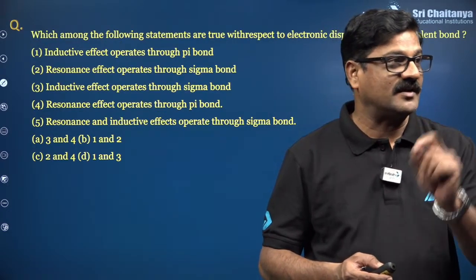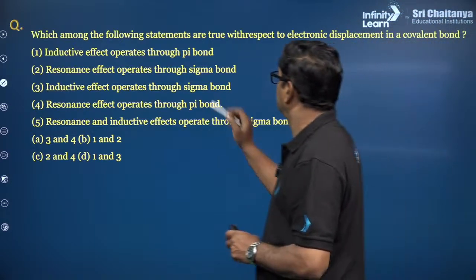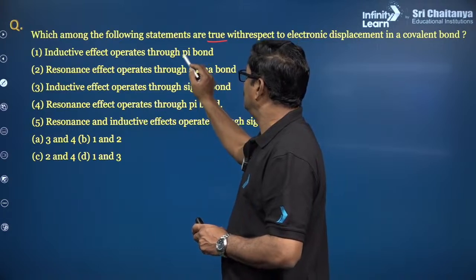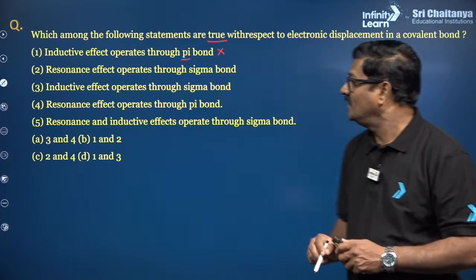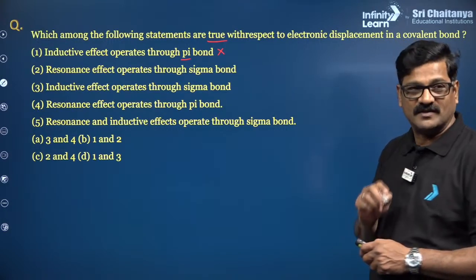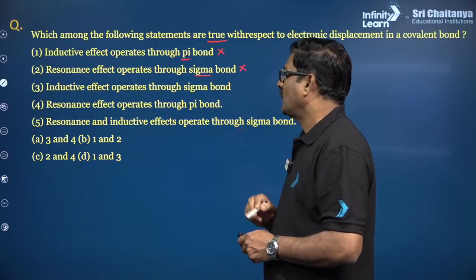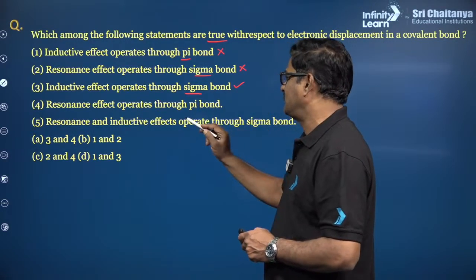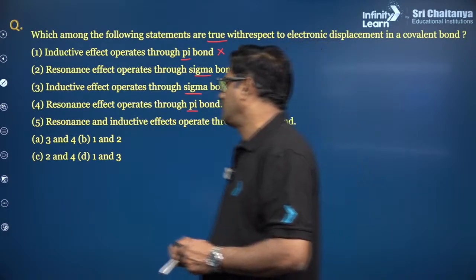You have to understand carefully. Inductive effect operates through pi bond. First of all, you have to find the true one, so this is not correct. And resonance effect operates through sigma bond. In the resonance effect, sigma bond does not work. Inductive effect operates through sigma bond. Yes, of course. Resonance effect operates through pi bond. Yes, it is. So, 3 or 4 is going to be the correct answer.